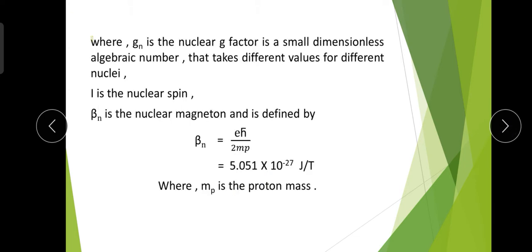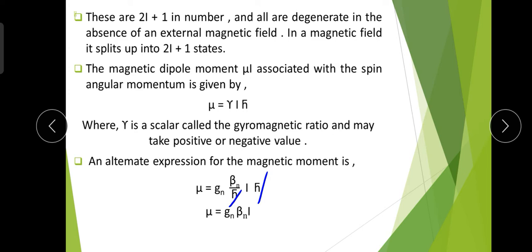Here Gn is the nuclear g factor, a small dimensionless number that takes different values for different nuclei.